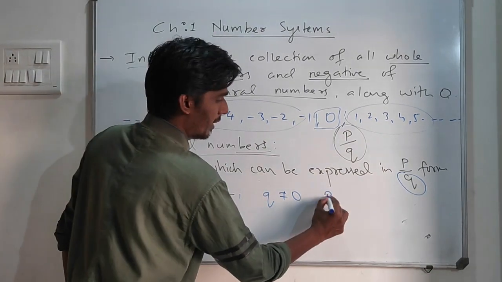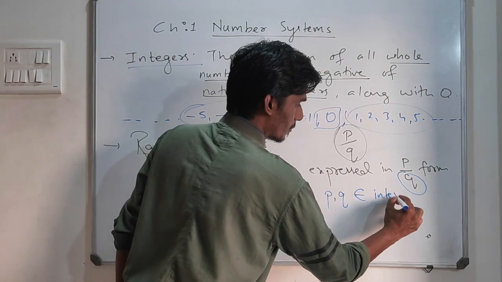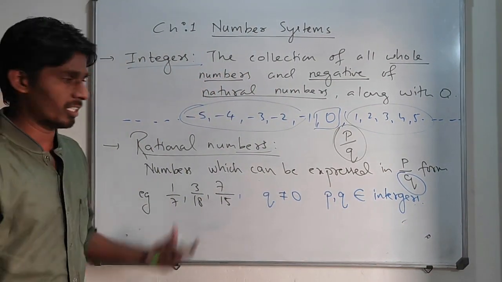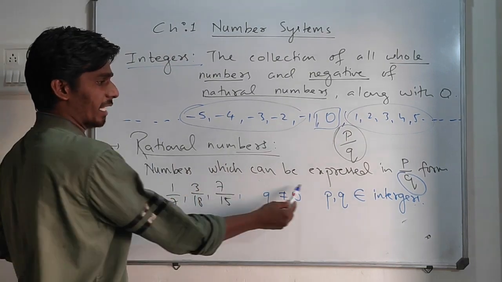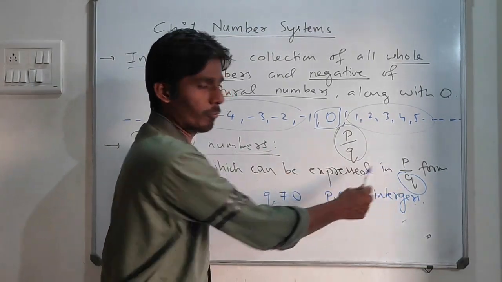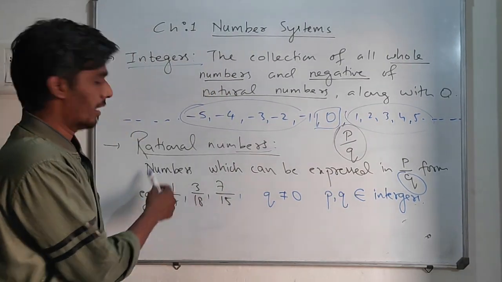And p and q both belong to integers. So rational numbers are numbers which can be expressed in p by q form. Any number that we can convert to p by q form is a rational number.